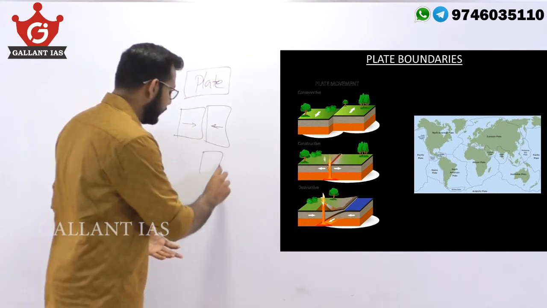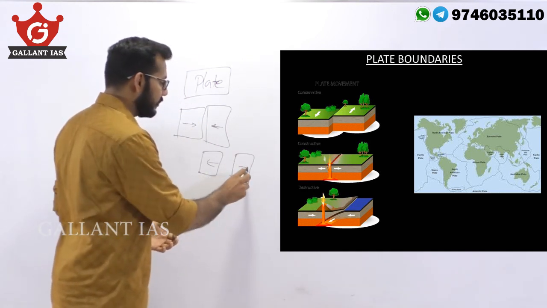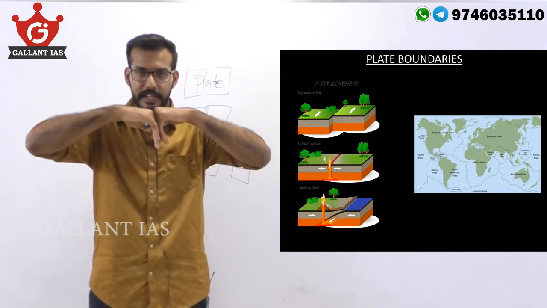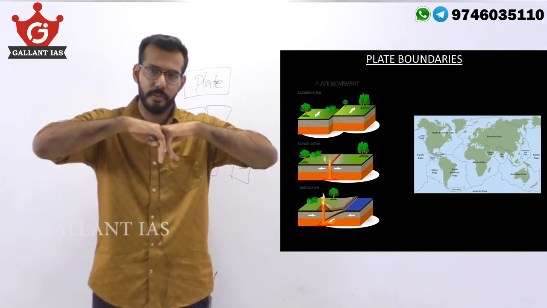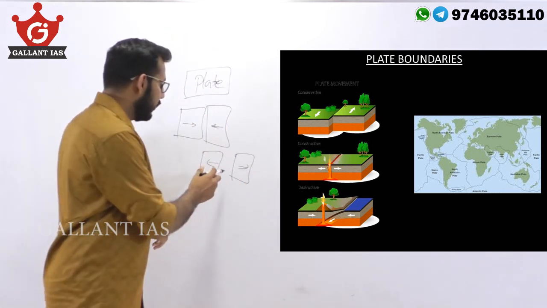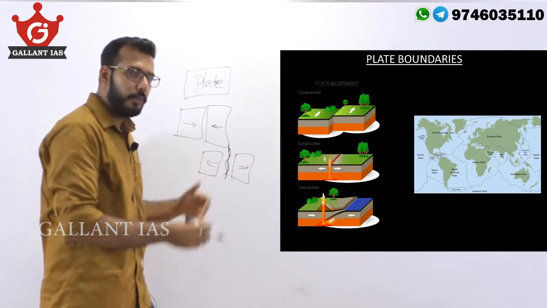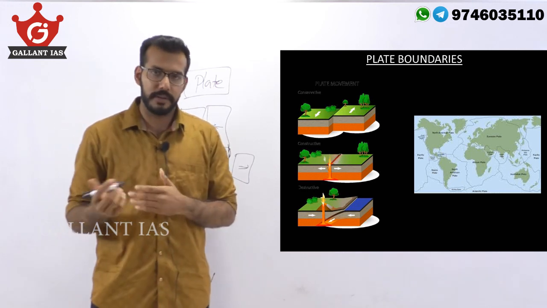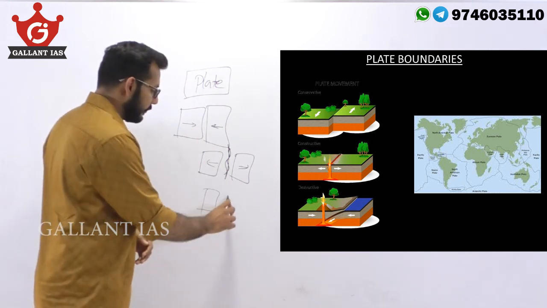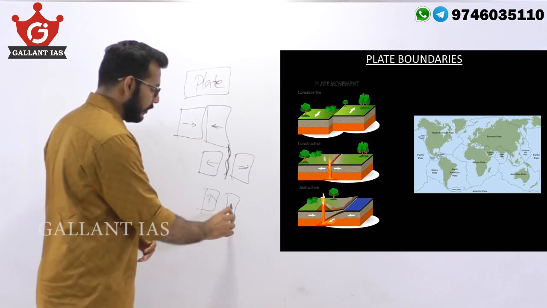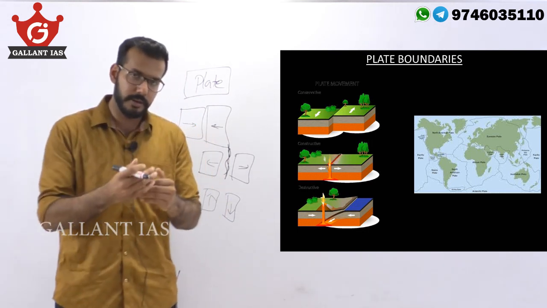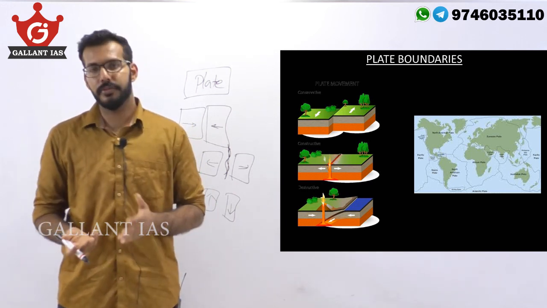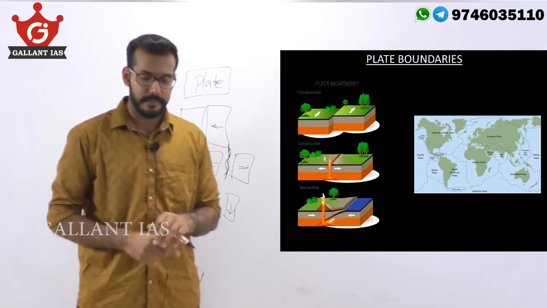And the next kind is divergent plate boundary, where you have two plates resting side by side and they are going apart. As we have seen in the mid-Atlantic ridges, they are going apart. So that opens up a space through which lava can pour out onto the crust. That is again an area of volcanic activity. Third kind is transform boundaries, where you have two plate boundaries which move parallel to each other. One or both are moving parallel to each other. This does not cause any kind of volcanic activity normally.